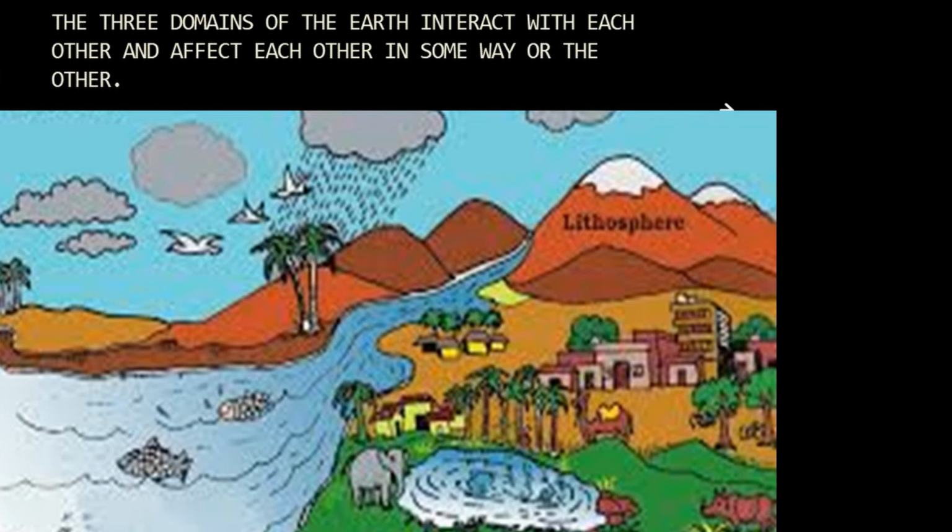The 3 domains of the earth interact with each other and affect each other in some way or the other. For example, cutting of forests for fulfilling our needs of wood or clearing land for agriculture may lead to fast removal of soil from slopes. Similarly, Earth's surface may be changed due to natural calamities like earthquakes. Discharge of waste material into lakes and rivers makes the water unsuitable for human use. It also damages other forms of life.